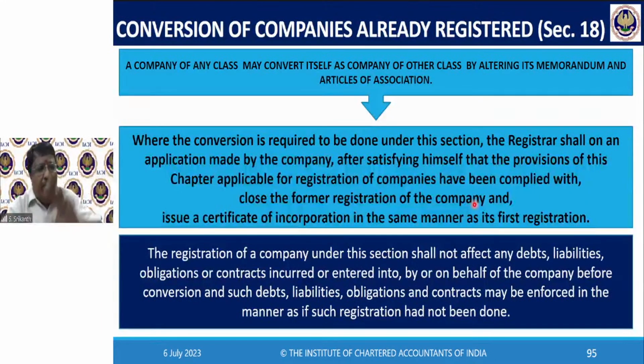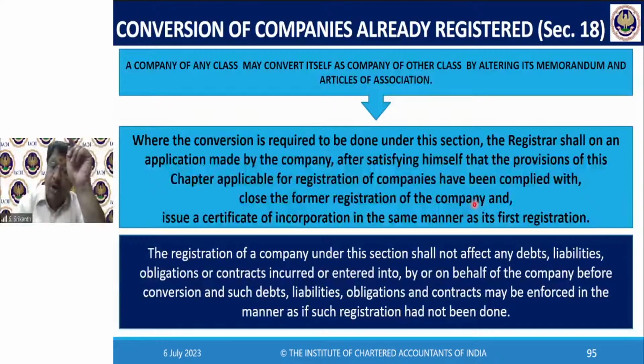Simple. Private company converts to public. If you are a creditor of the private company, you will automatically become creditor of the public company. No need for worrying. If they had any obligation to you, for example, you are an employee of the private company, they have a gratuity obligation, that will continue to the public company also. So by converting to private or public, they cannot escape their debts, liabilities, obligations, and contracts.